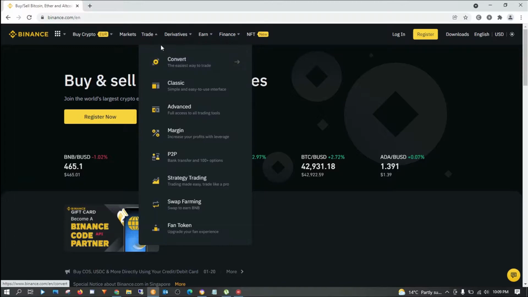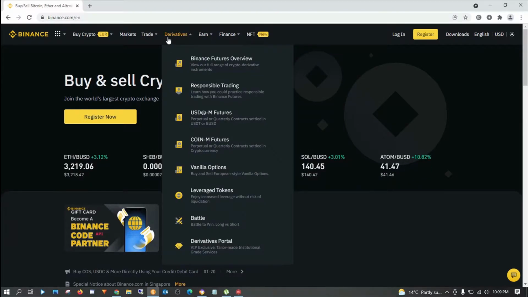Now, there is another thing here called derivatives. Derivatives is also something that is offered by Binance, and I'm going to show you how you can trade Binance futures, and how you can trade responsibly. I'm also going to show you how you can trade USD-M futures and Coin-M futures. We also have vanilla options, which I'm also going to show you how it works. And the leverage tokens, I'm going to show you what leverage tokens are and how you can use them.